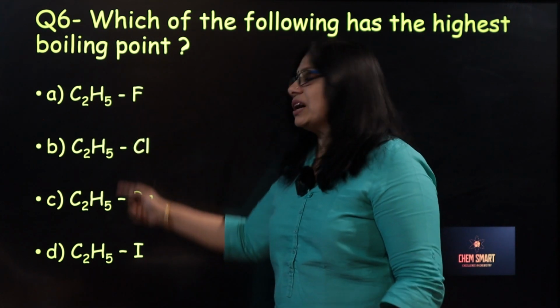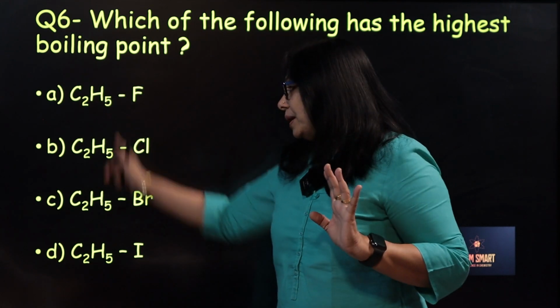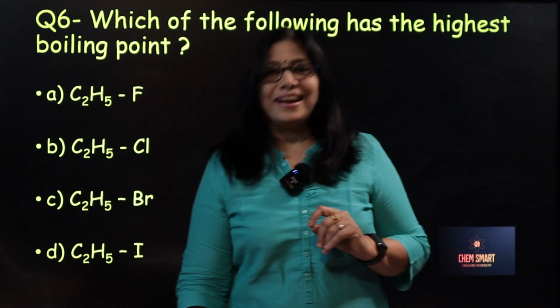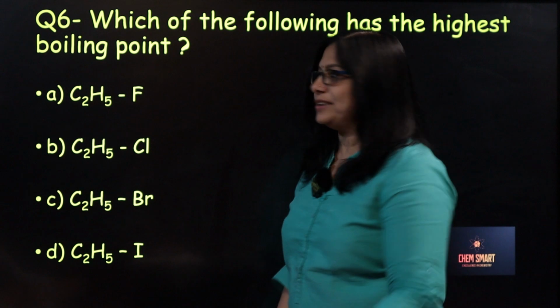So which one will have the highest boiling point? The one with the highest molar mass among them, and that is ethyl iodide. Clear? So the answer here is ethyl iodide.